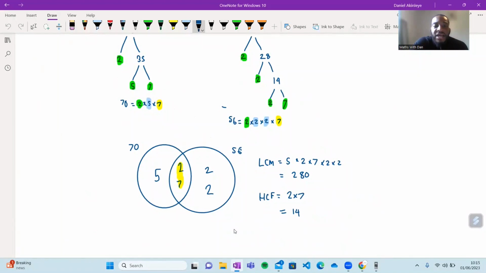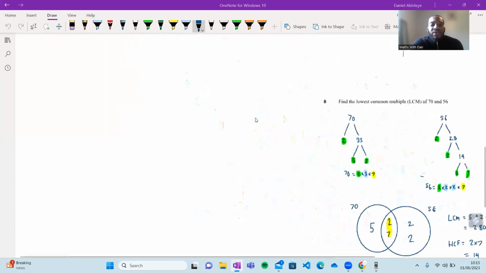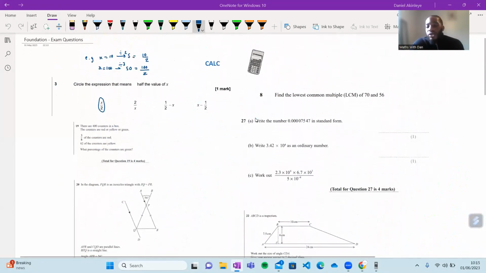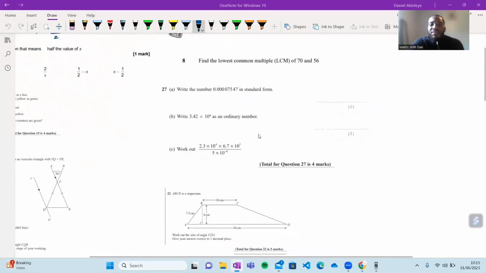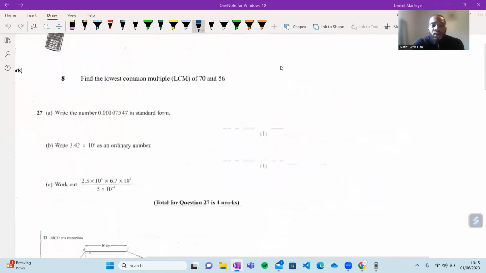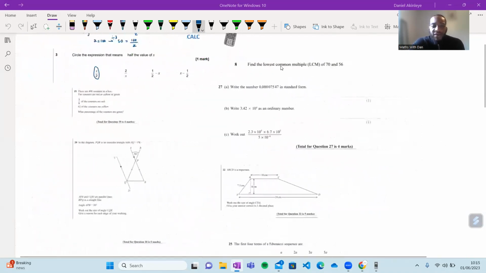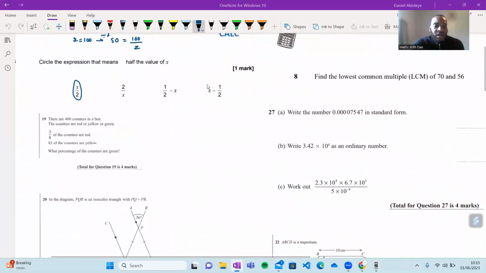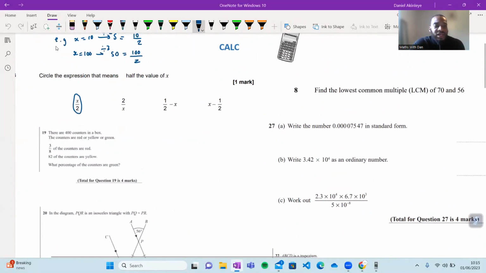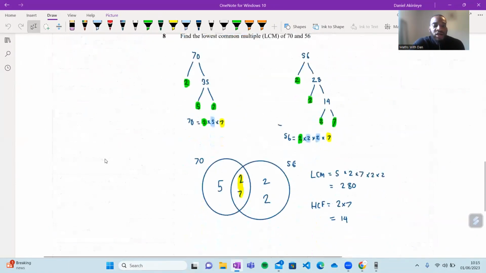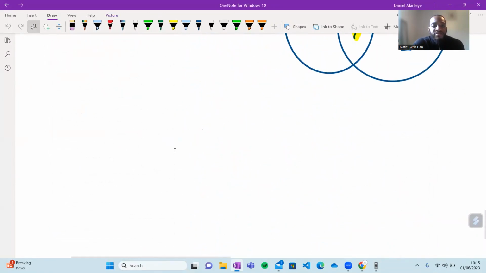Yes, this is for paper two. What I'm doing today is going over calculator questions. To be fair, LCM and HCF questions do come on the non-calculator paper, but I've looked as well, and they also come on the calculator paper too. So I thought it would be good to try. Anyways, let's have a go at this one. The next one is 4 marks. I'll give you a chance to try it, and then we'll go through it together.